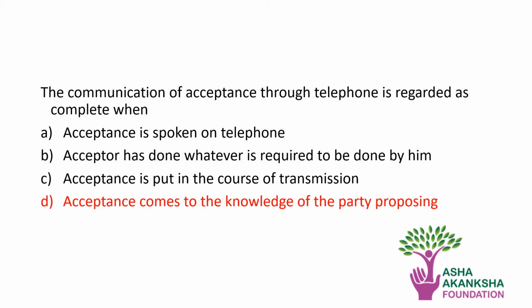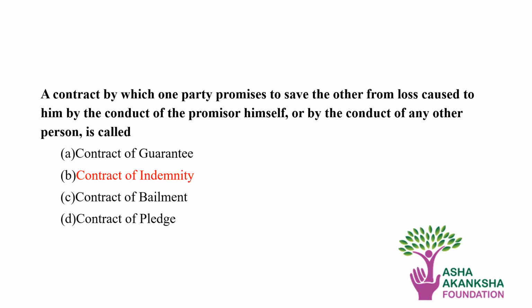Now next question, the communication of acceptance through telephone is regarded as complete when. The correct answer is acceptance comes to the knowledge of the party proposing. Next question, a contract by which one party promises to save the other from the loss caused to him by the conduct of the promisor himself or by the conduct of any other person is called. The correct answer is contract of indemnity.